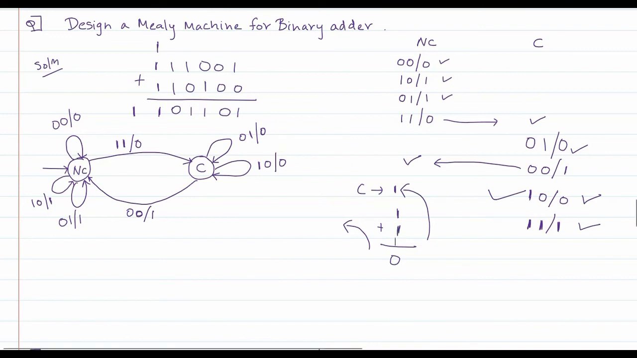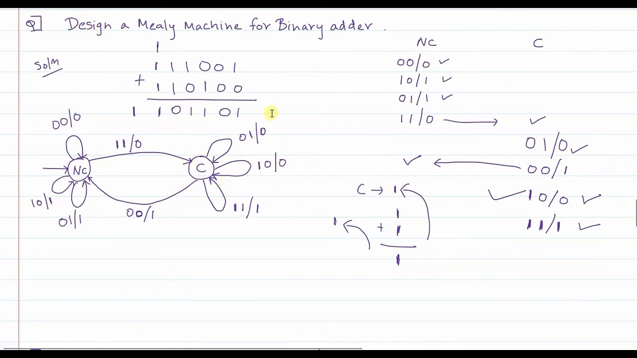Okay, that means a carry from the previous calculation is there, and suppose the first input is 1, the second input is also 1. Then what will happen? The result will be 1, and there will be a carry that will be propagated further, so that will be reflected here. So when you are in the carry state, and the first input is 1 and the second input is also 1, the output will be 1, and from the carry state you will remain in the carry state.